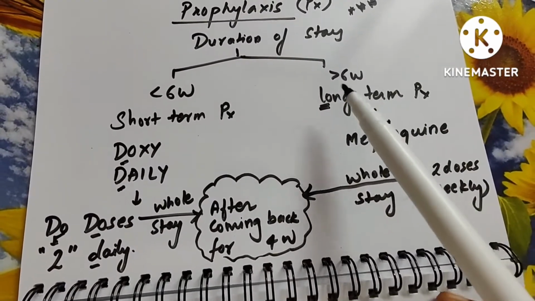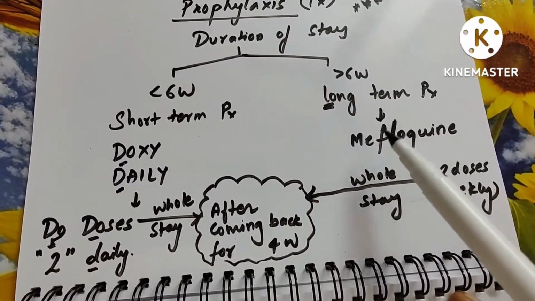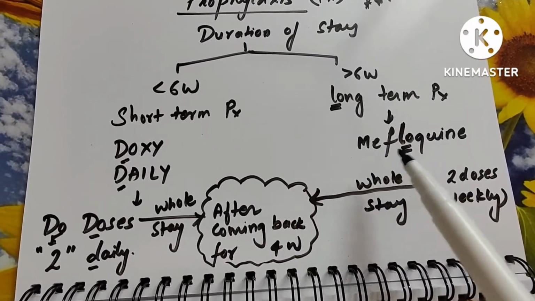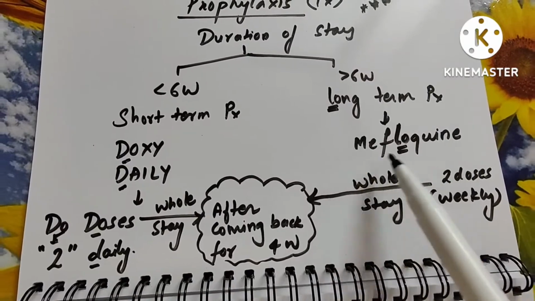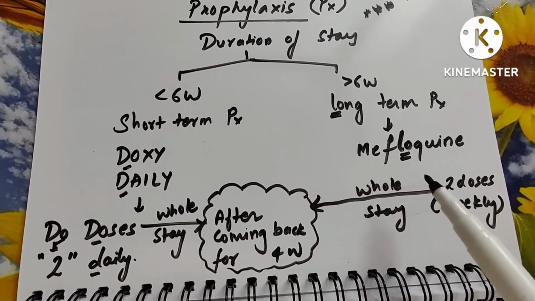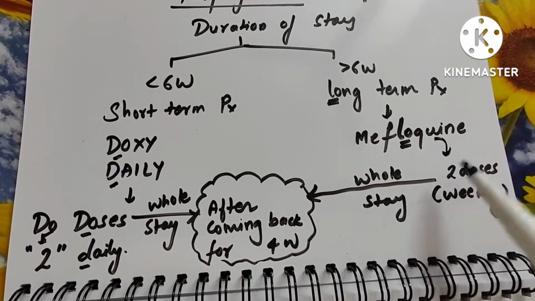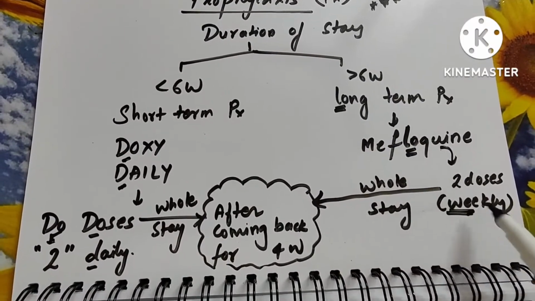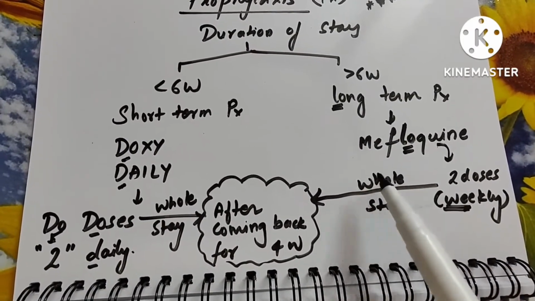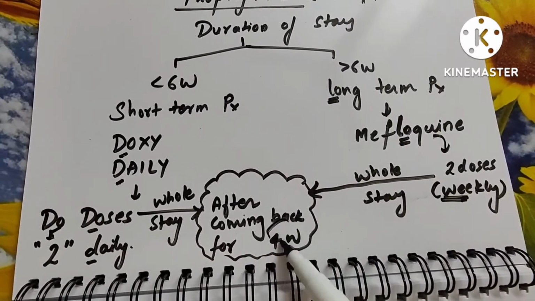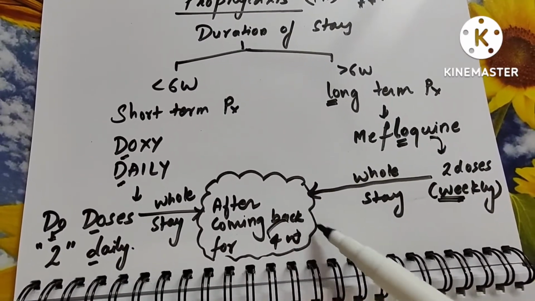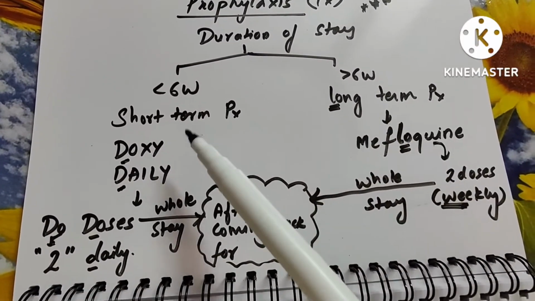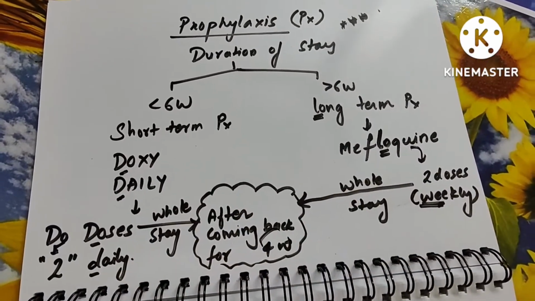Coming to the long-term stay, that is greater than 6 weeks, you give mefloquine. Mefloquine has LO in it, so long term is mefloquine. You can twist the word to remember it, right? Mefloquine, long term, LO. And you give this also as 2 doses, but weekly, whereas here it was daily, okay. Here it is weekly because it is long term, right? For the whole stay you continue mefloquine, and after returning, weekly doses for 4 weeks. So the 4 weeks thing is common. This is daily doses, here it is weekly doses. Meflo is long, and short term is all D's, doxy, daily. So simple it is.